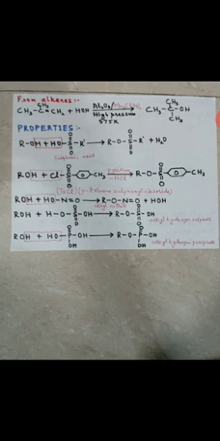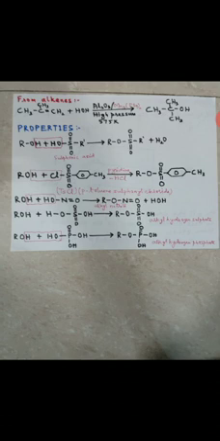Now why is methyl alcohol more acidic than water? Because if you calculate the acid dissociation constant, the pKa for methyl alcohol is 15.5 and for water it is 15.74. For that reason methyl alcohol is more acidic than water. I hope you understood this particular one.